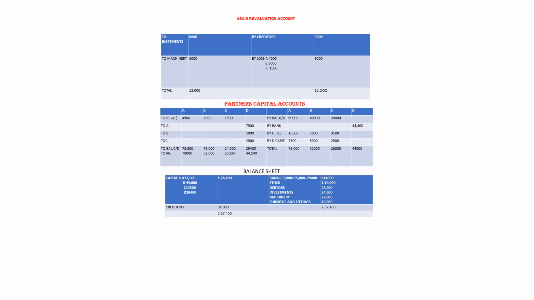Total comes to 6,14,000. Stock 1,10,000, debtors 23,000, investments 24,000, machinery 29,000, furniture and fittings 10,000. Total 2,57,400. So in this way we will be doing the sum.